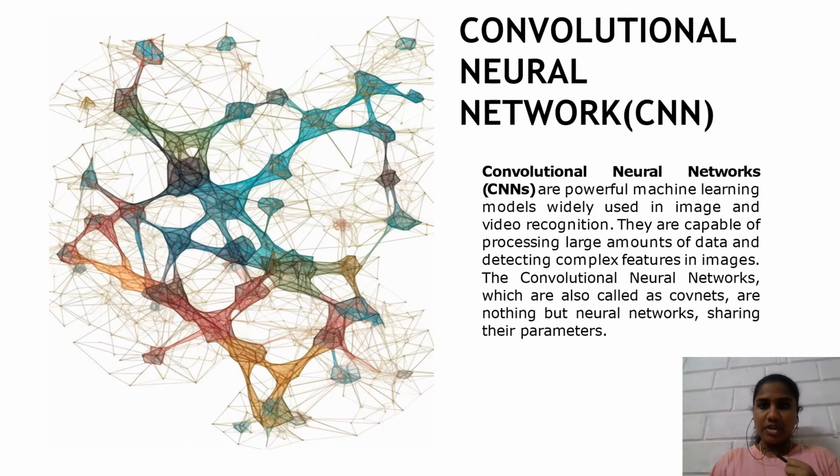The second type of neural network is the convolutional neural network. Convolutional neural networks are powerful machine learning models widely used in image and video recognition. They are capable of processing large amounts of data and detecting complex features in images. Convolutional neural networks are also called ConvNets and are nothing but neural networks sharing their parameters. They are robust machine learning models that are frequently employed in image and video recognition. They are able to digest a lot of data and recognize intricate details in photos.